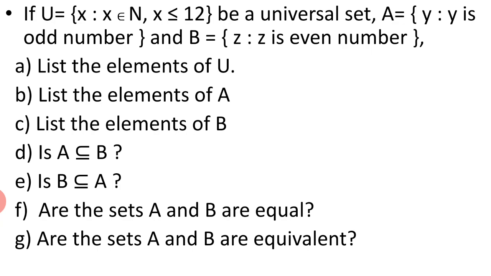Number G. Are sets A and B equivalent? Yes, they are equivalent because they have the same number of elements. When you list set A and set B, you will get to know that they have the same number of elements. That is why set A and set B are equivalent sets. So this is the way to list the elements using the universal set.